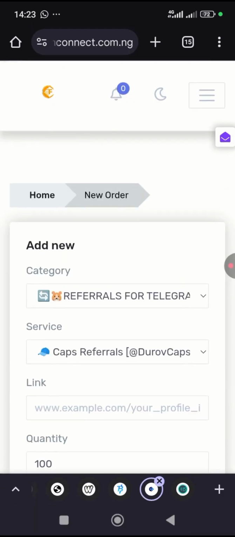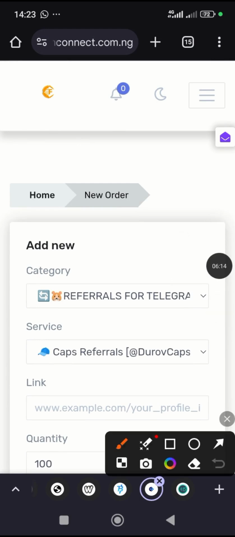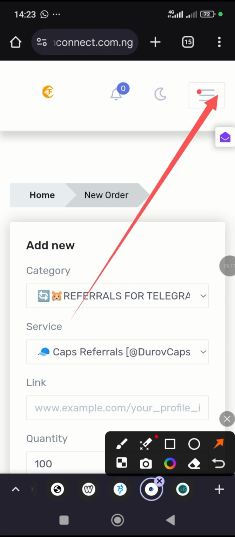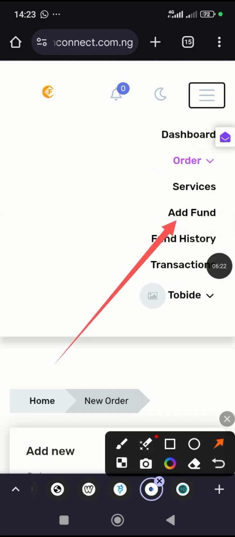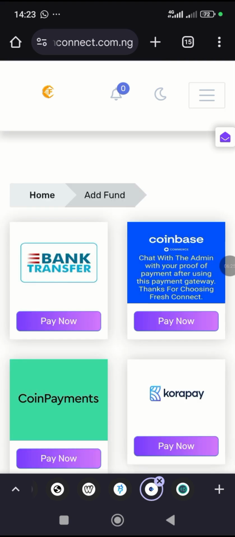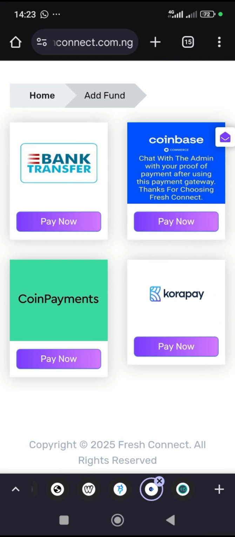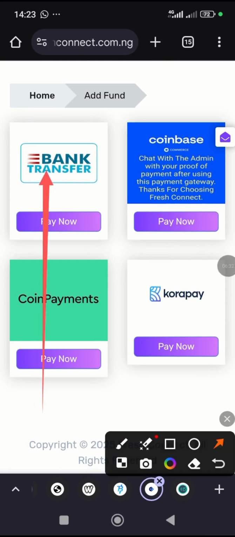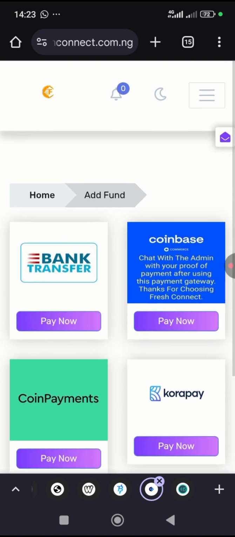You may be asking how you can fund your account. It's easy. You just tap here, and they have made it very easy. Then you add funds, and you can add funds through various methods. We have bank transfer. You can send crypto through Coinbase, coin payment, or Cora Pay. These are the ways you can fund your account and start getting a lot of referrals. I'll do another video on how to get referrals organically using your Twitter account and other social media.